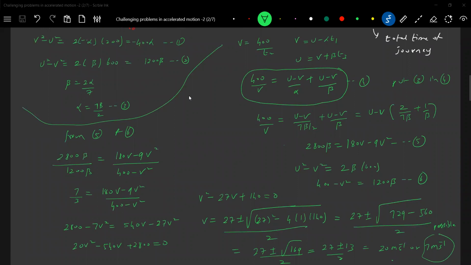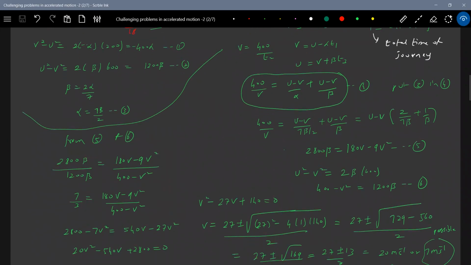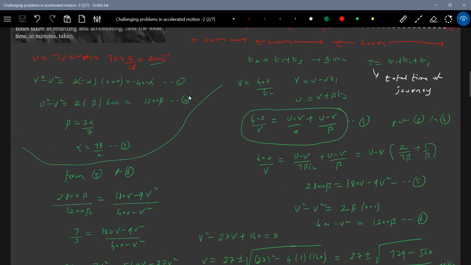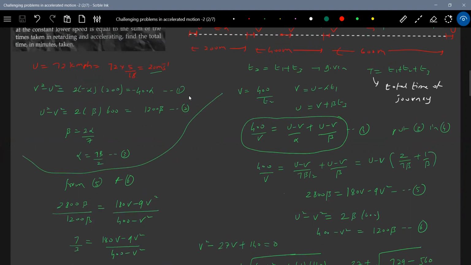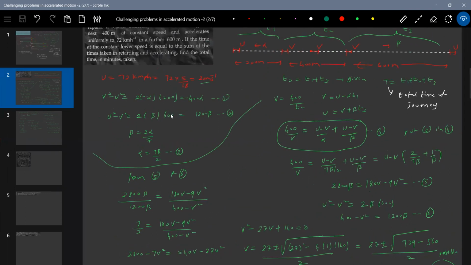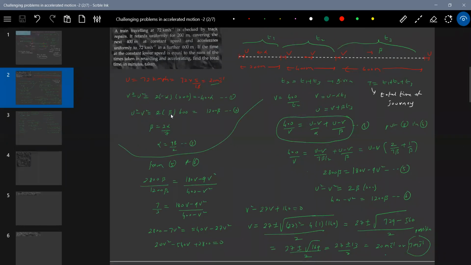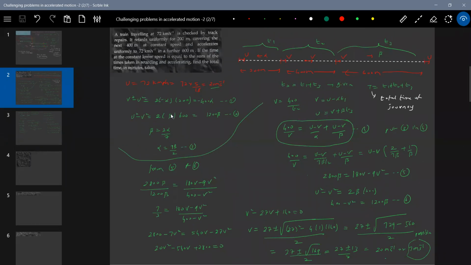I think I lost some connectivity. Okay, meanwhile I scribbled it down. So these are the equations, applying the equations of motion. Yeah, the complete description is there. Okay, first we'll apply the equations of motion.